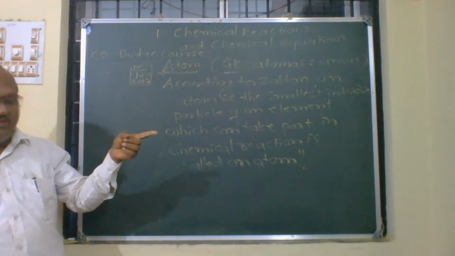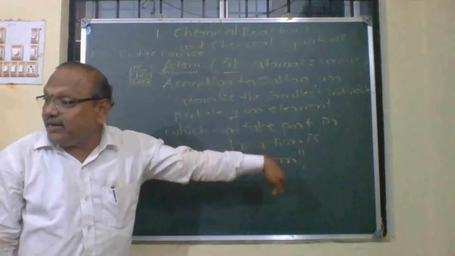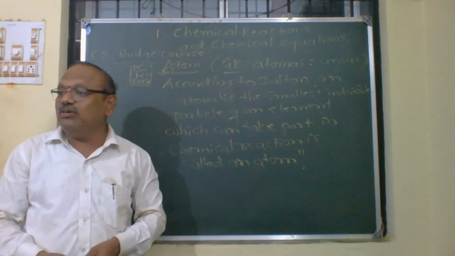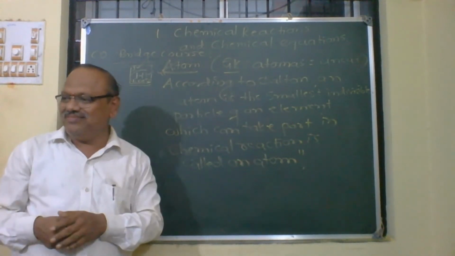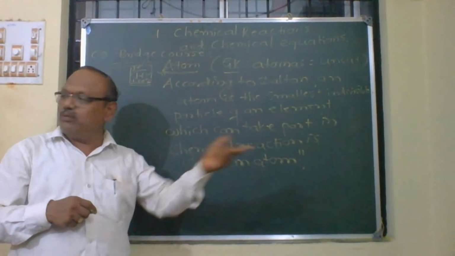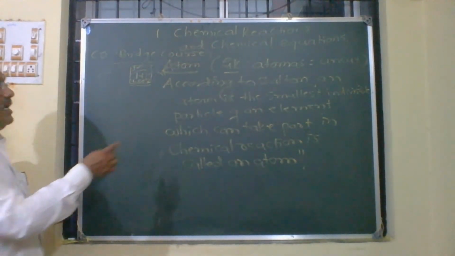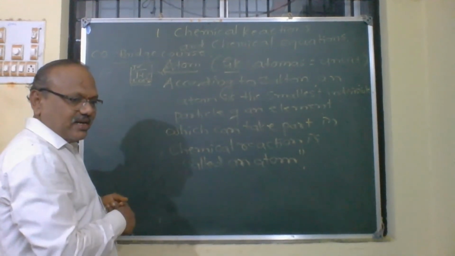Particle of an element. And what else does he say? Which can take part in a chemical reaction. Whenever you say a chemical reaction took place, which will react? The reacting species is the atom. The entire element will not react. Atoms of the elements will react and give the products in a chemical reaction. Therefore, this is an atom: the particle of an element which can take part in a chemical reaction.